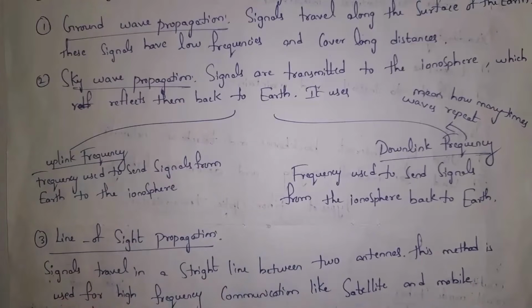to Earth. Guys, the ionosphere is a layer present in the sky. It contains ions. This ionosphere is far away from Earth. It ranges from 50 kilometers to 1000 kilometers. This ionosphere basically contains ions which help in transferring signals.